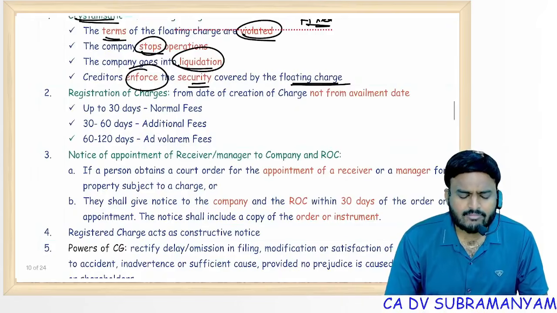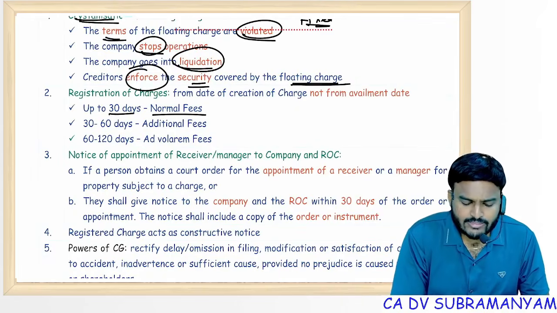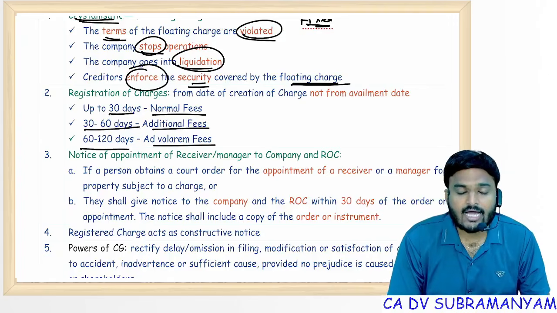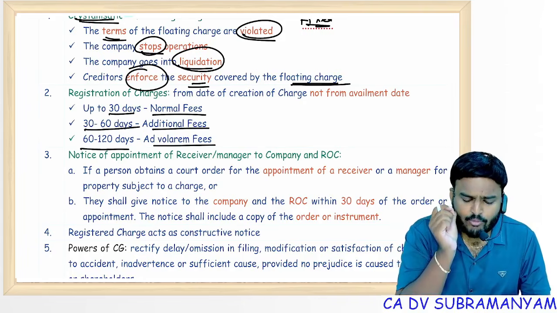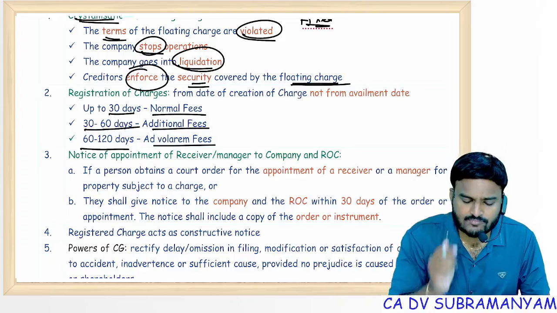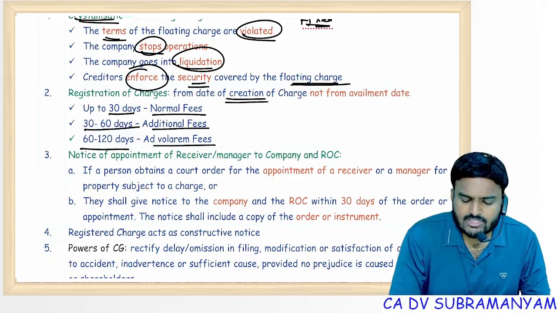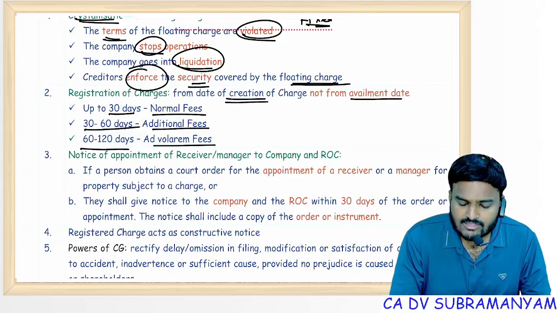And what is the time limit for registration of charges? Up to 30 days normal fees, 30 to 60 days additional fees, 60 to 120 days ad valorem fees. Of course, ROC approval is also required. But important point is triggering point. Sir, what is the triggering point for registration of charge? Is it date of creation of charge, or is it loan availment date?